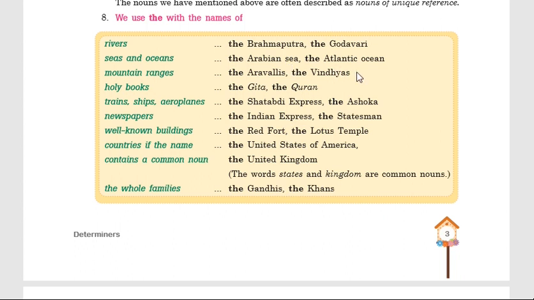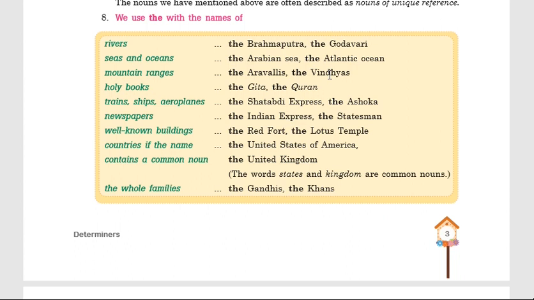But here one thing you should remember: when we refer to only one single mountain, then we don't use "the" before it. For example, Mount Everest. We can't say "the Mount Everest", but we can say "the Himalayas", because the Himalayas are a mountain range, but Mount Everest is a single mountain.